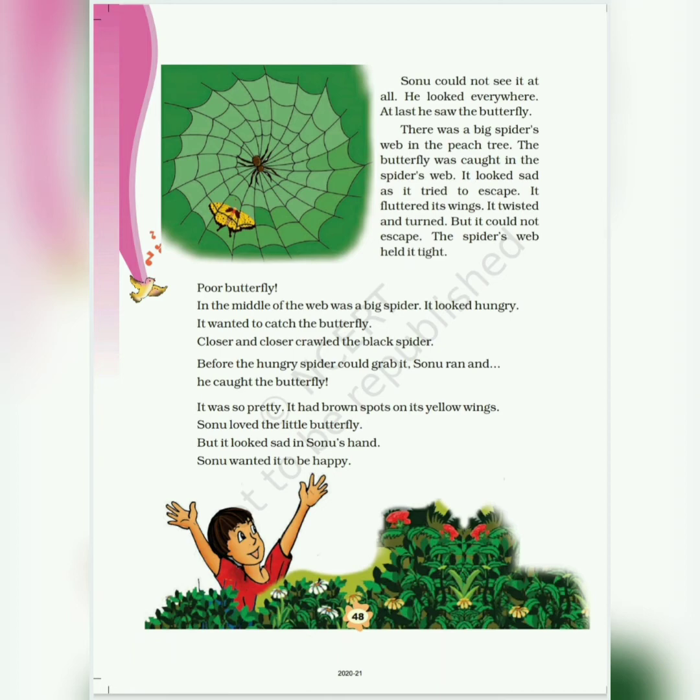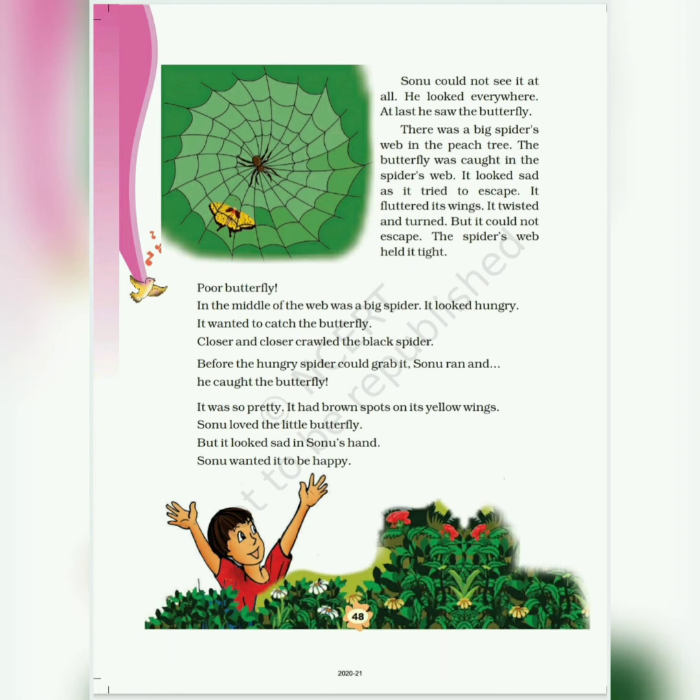Poor butterfly. In the middle of the web was a big spider. It looked hungry. It wanted to catch the butterfly. Closer and closer crawled the black spider. Before the hungry spider could grab it, Sonu ran and he caught the butterfly.